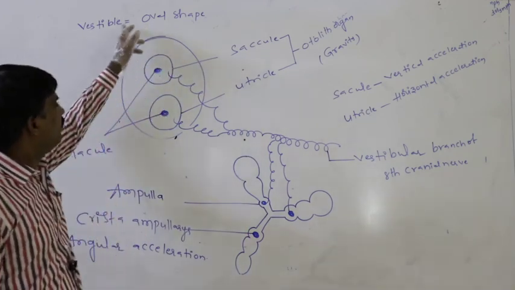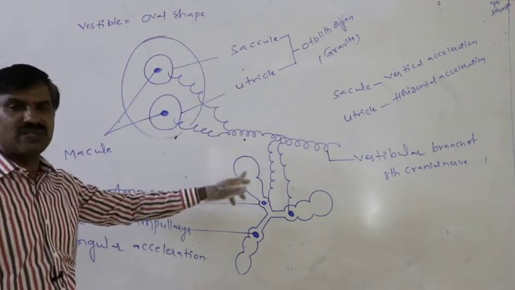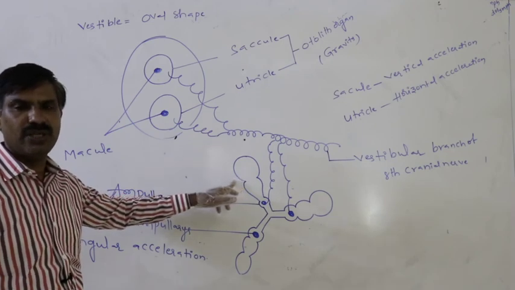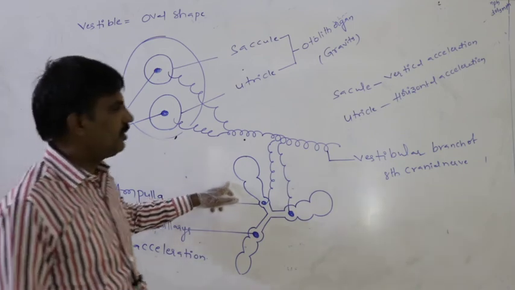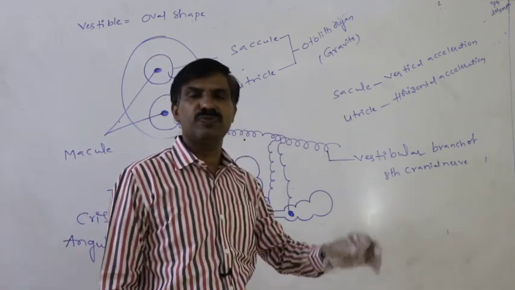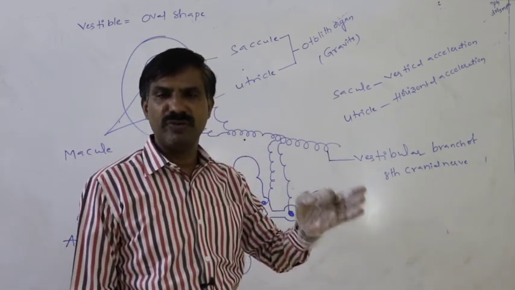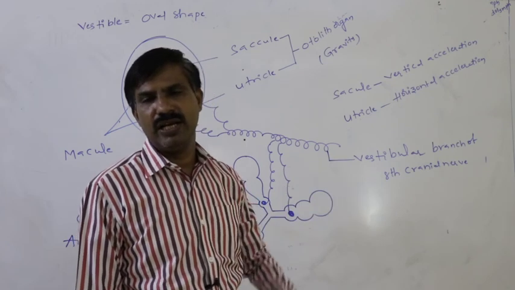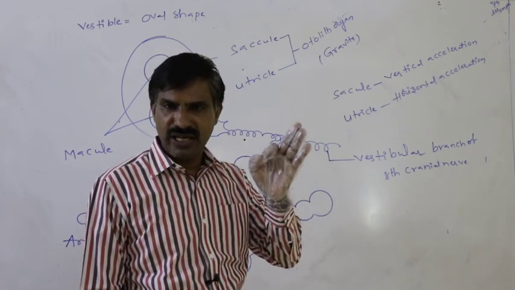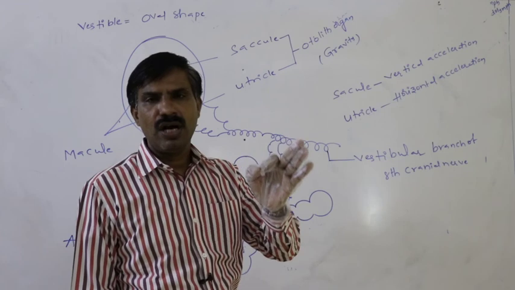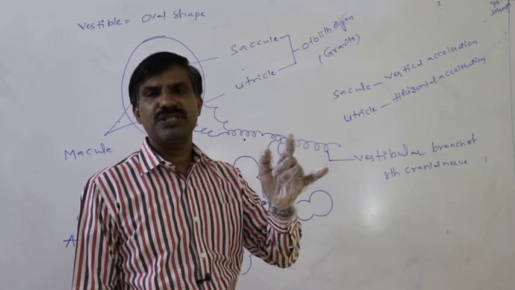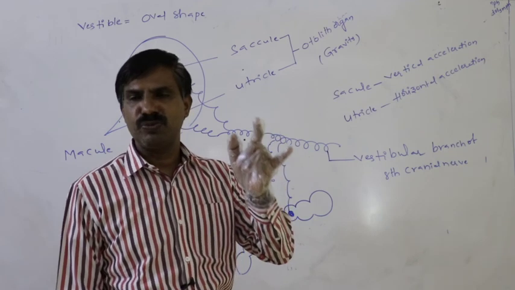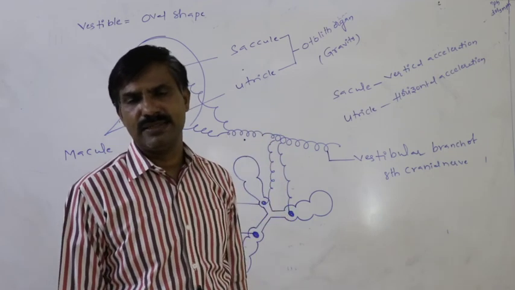This vestibule as well as the semicircular canals are useful to maintain the body balance but not for listening. The cochlea is useful for listening to sound but not for maintenance of body balance. In the inner ear, the cochlea is for hearing, and the vestibule and semicircular canals maintain body balance.